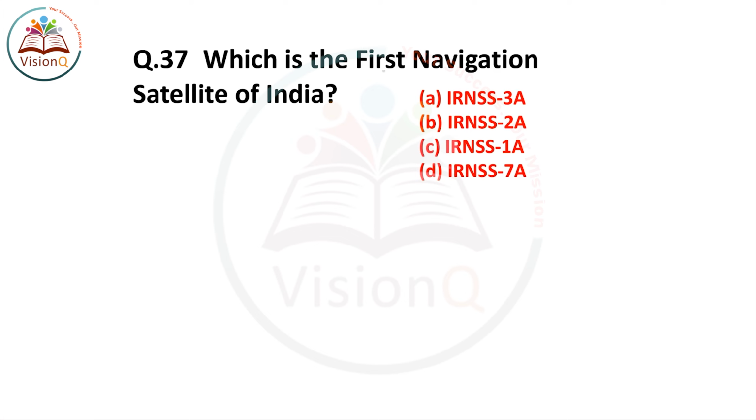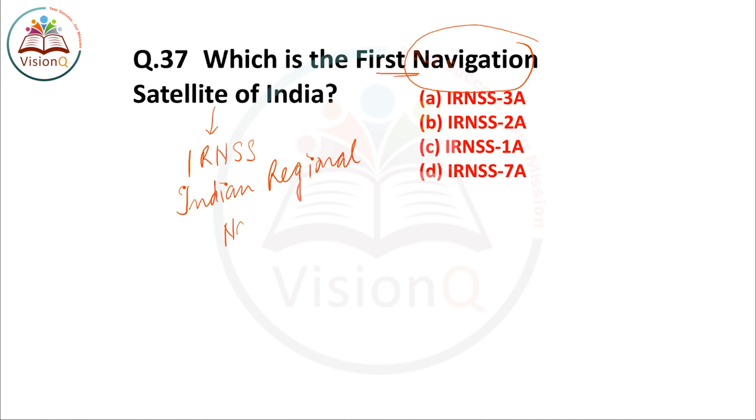Which is the first navigation satellite of India launched by ISRO? The first satellite used for navigation purposes. It is a series of satellites. The series is called IRNSS, and the full form is the Indian Regional Navigation Satellite System.